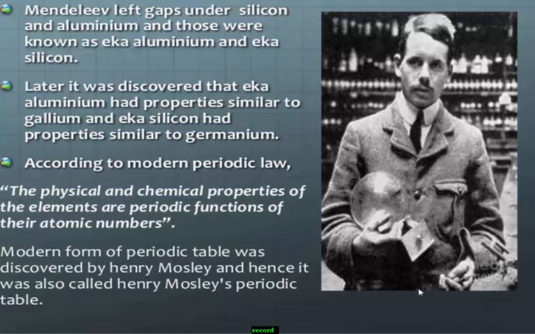According to the modern periodic law, remember this definition: physical and chemical properties of the elements are periodic functions of their atomic number. This is the modern periodic law. It was discovered by Henry Moseley, therefore it is also called Moseley's periodic table. In the modern periodic table, the elements are arranged in the increasing order of their atomic number.